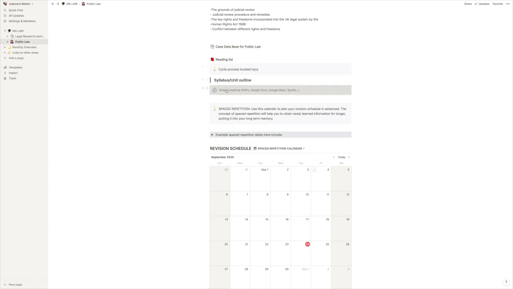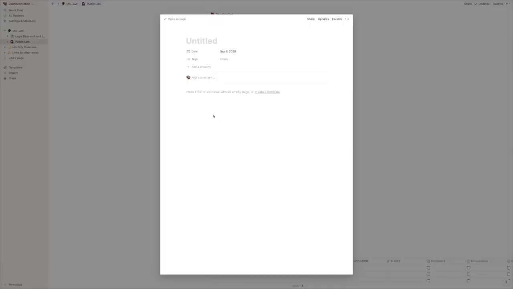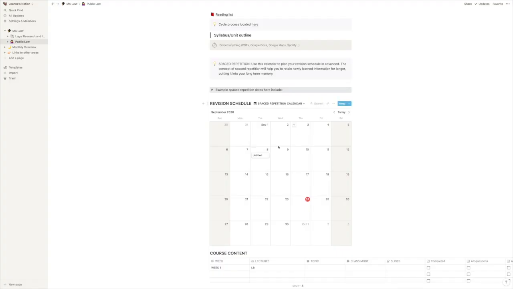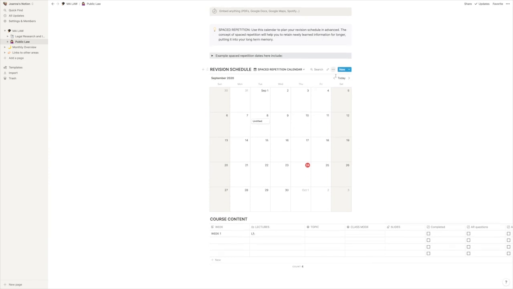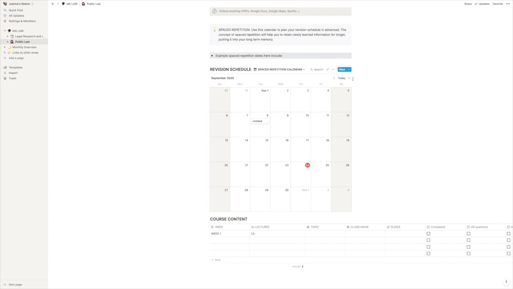So essentially, you can embed your syllabus here, and this is your calendar. So obviously you go through the months, and that all changes. And you can kind of put in entries or whatever you want, and just use this as an actual calendar. You can then refer back to it at any point, and everything changes. Here I've got the course content.